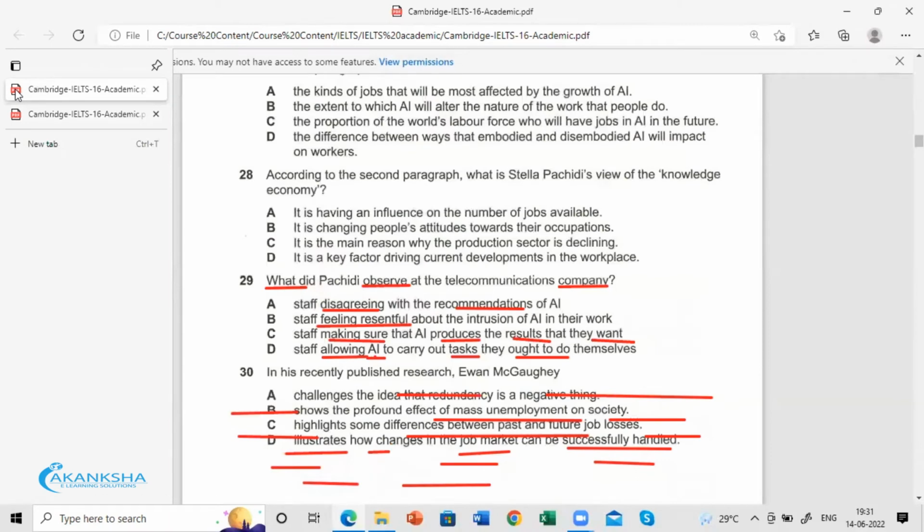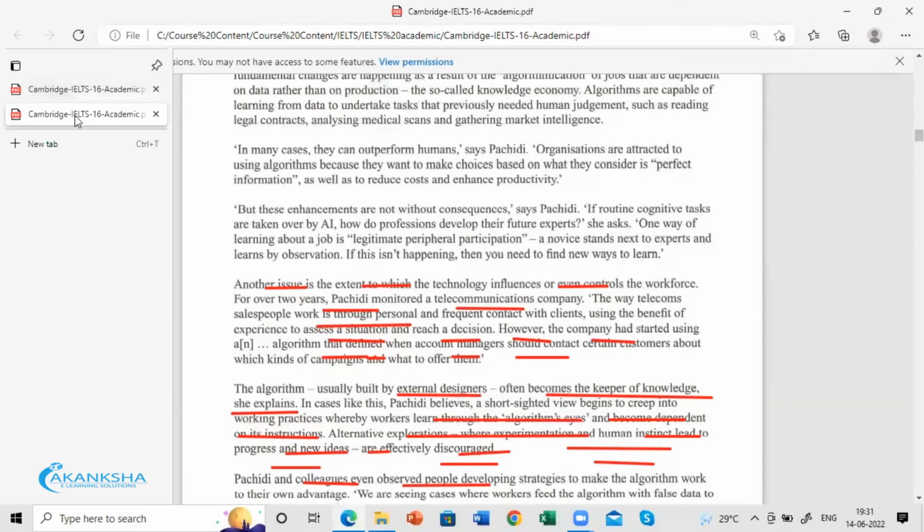Second, feeling resentful means they opposed the intrusion of AI in their work. They didn't feel resentful, because the language used here is not negative in any way.